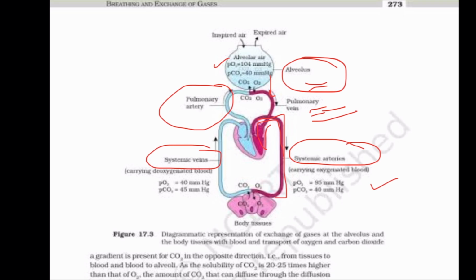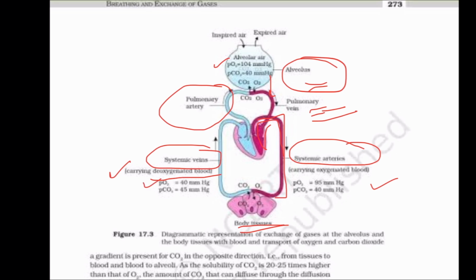So what happens in the body tissues, where there is release of the carbon dioxide, this oxygen will enter into the tissues, and this oxygen is then utilized by the tissues, and then carbon dioxide is given out. This carbon dioxide will enter into the systemic veins. These systemic veins carry the deoxygenated blood, that is the blood which is rich in carbon dioxide and devoid of oxygen. The systemic veins will carry this deoxygenated blood.